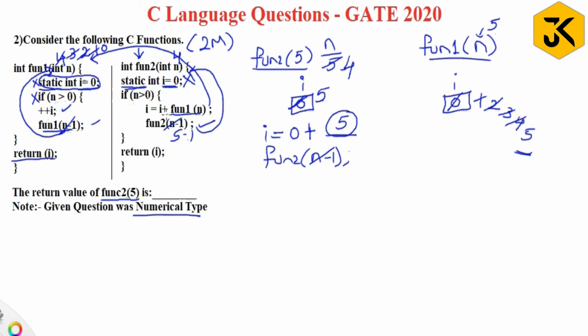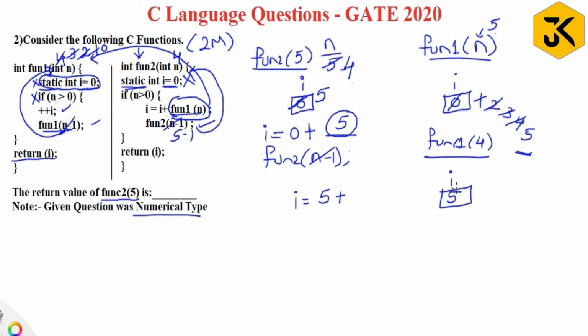Yes. So i equal to i plus, once again it is going to pass. The i value means 5 plus, it is going to call function 1 of n. What is the n value now? 4, that you have to remember. So it is going to call function 1 of 4. What about the i value here?